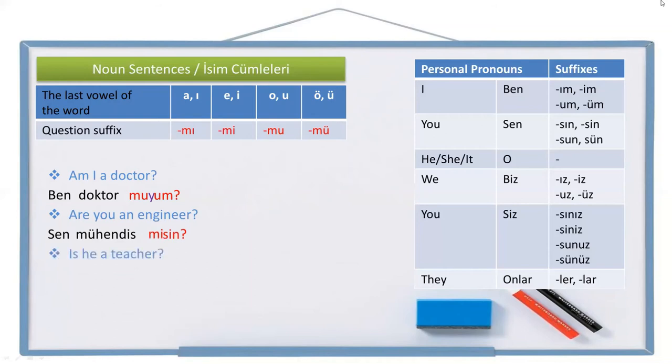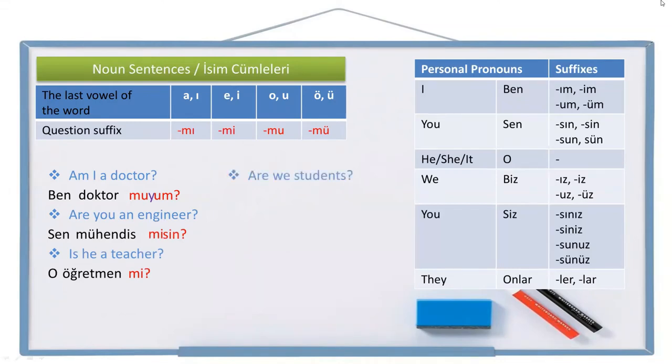Another one. Is he a teacher? Let's write it. He, o, teacher, öğretmen, question suffix. There is no personal pronoun suffix. So, is he a teacher? O öğretmen mi?